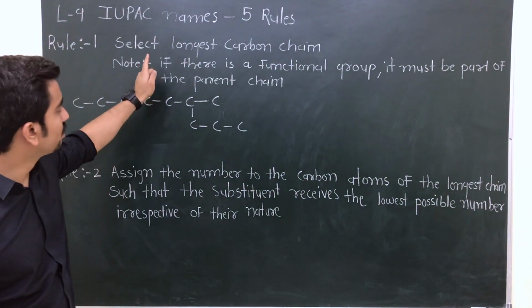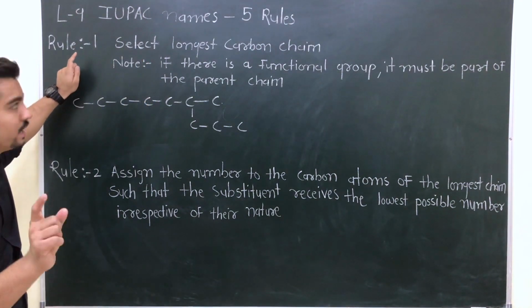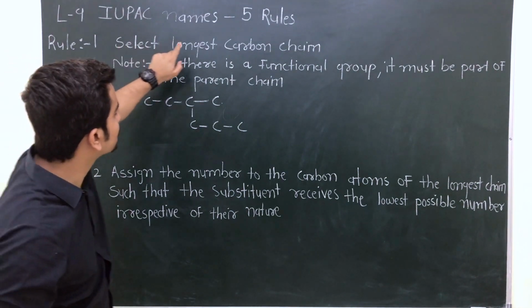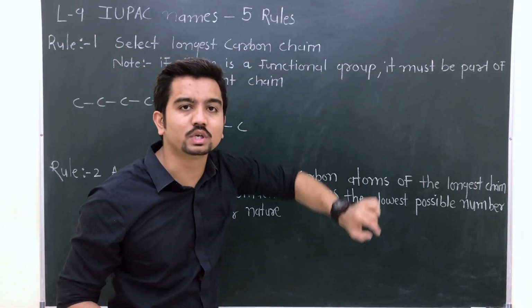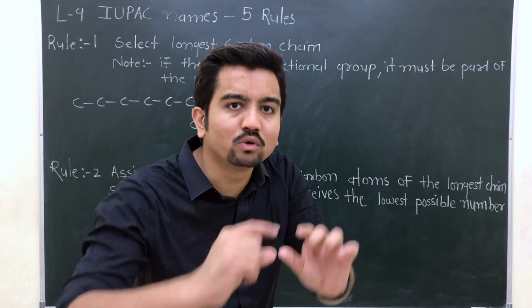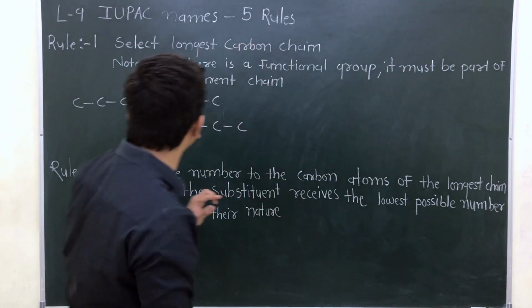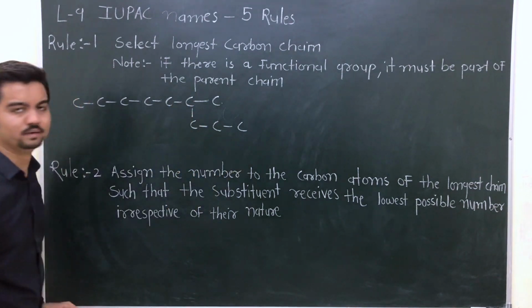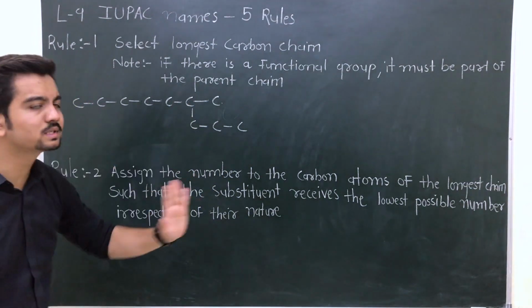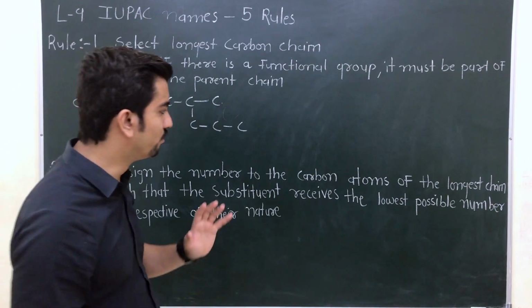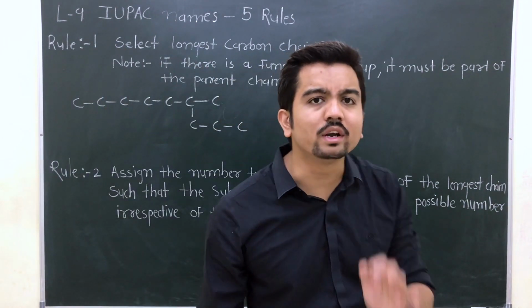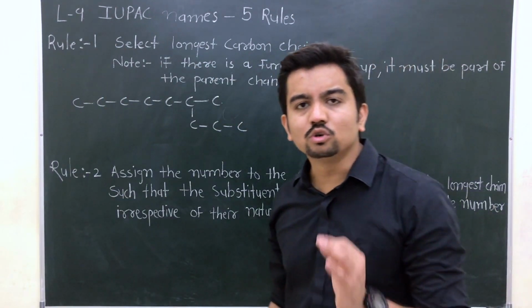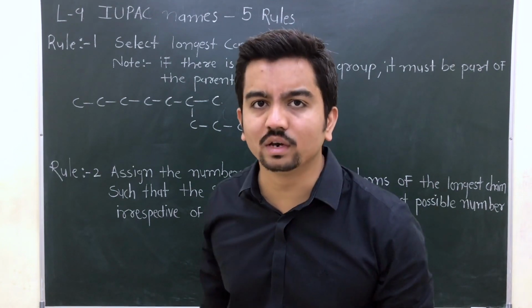Now, first rule, read the rule very carefully. The rule states: select the longest carbon chain. What you have to do is select the longest carbon chain. Suppose right now there is one carbon skeleton. Clear? Whatever you are learning right now is a fundamental of organic chemistry, so please watch it very carefully.